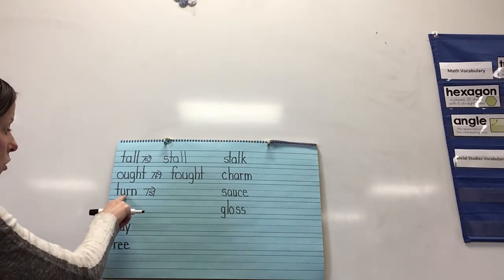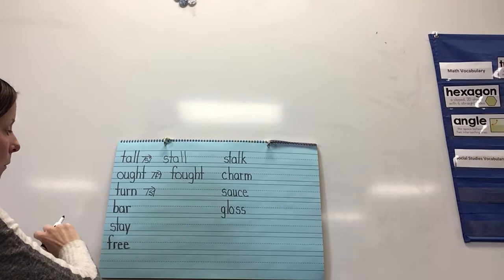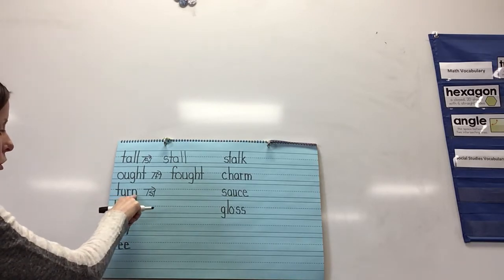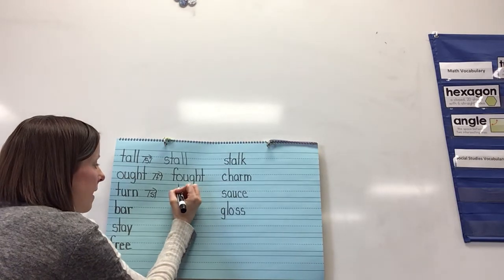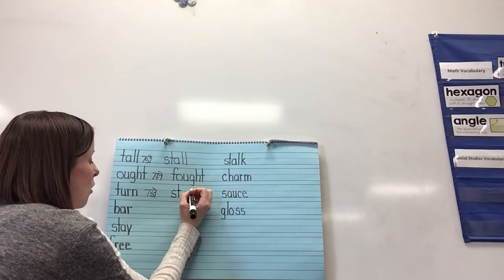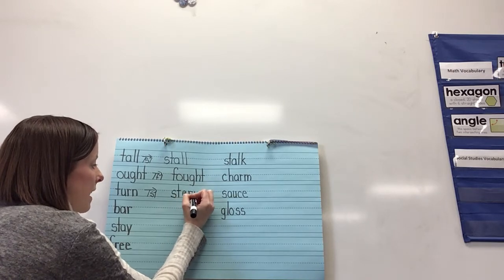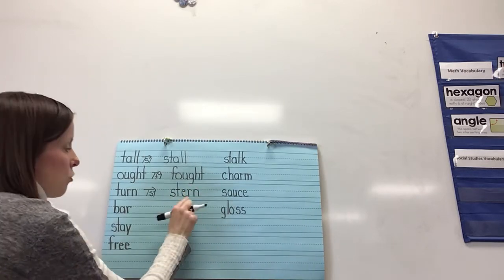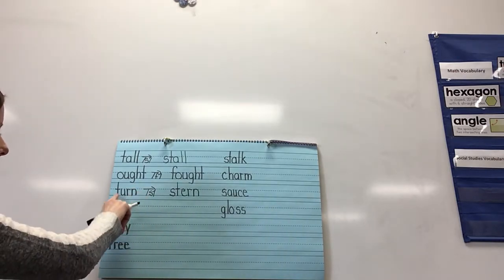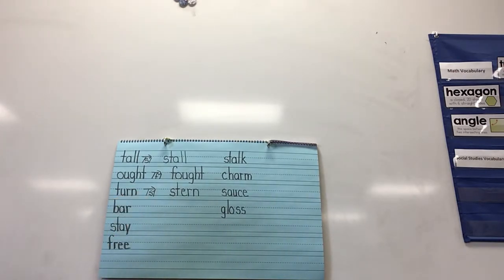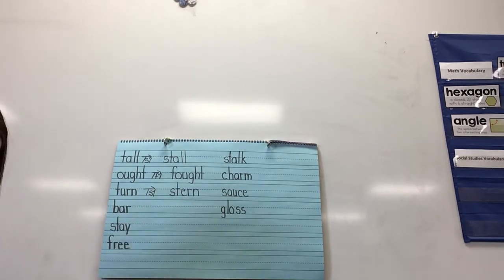So if I have the word turn and I'm adding a sound to the beginning, that would give me the word stern. So when I spell it, s-t, do my blend first, is going to be E-R, and then an N. So stern. There's an example right there of how our spelling changes, but the sounds sound the same when we look at the middle and the end of the word.